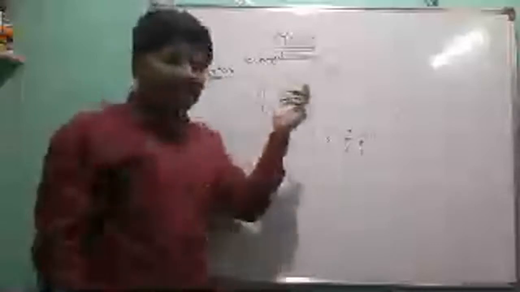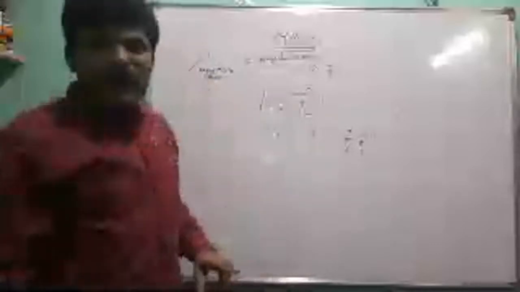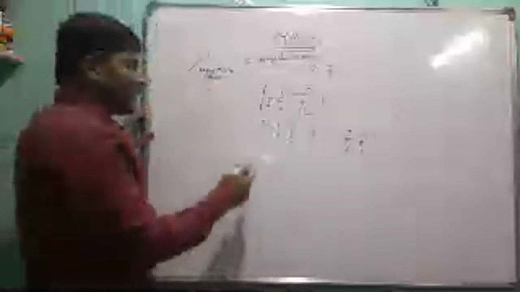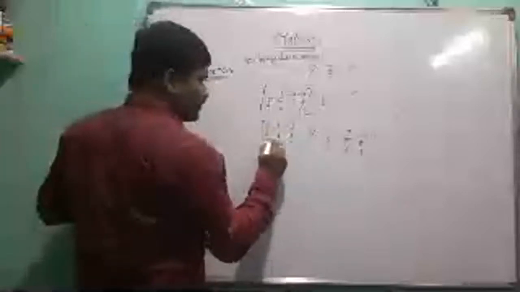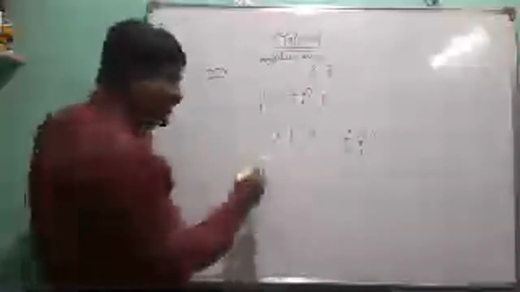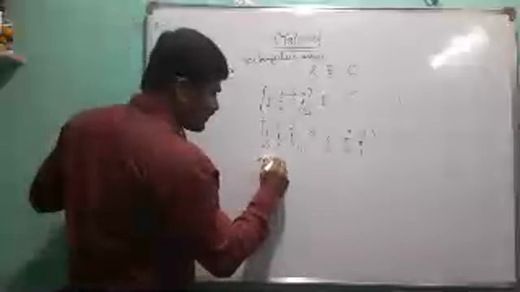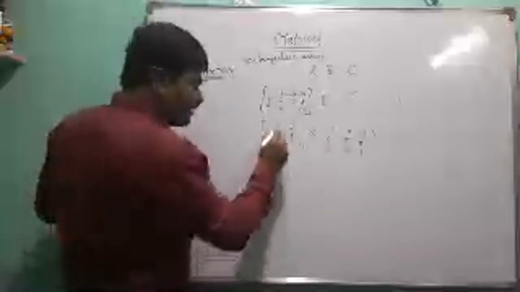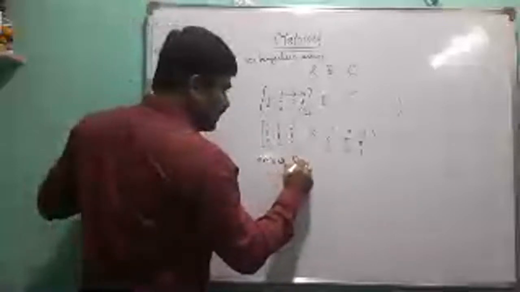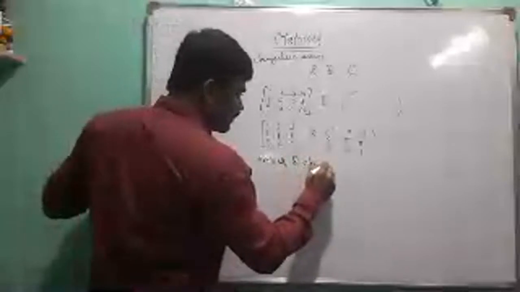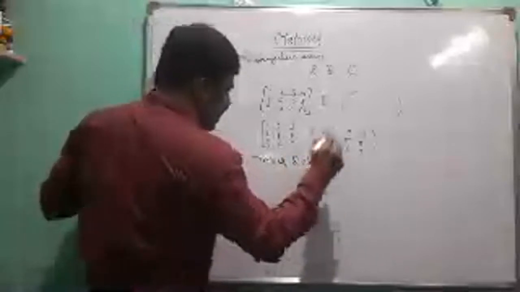This rectangular array is called a matrix. In this matrix, these numbers are called entries or elements.